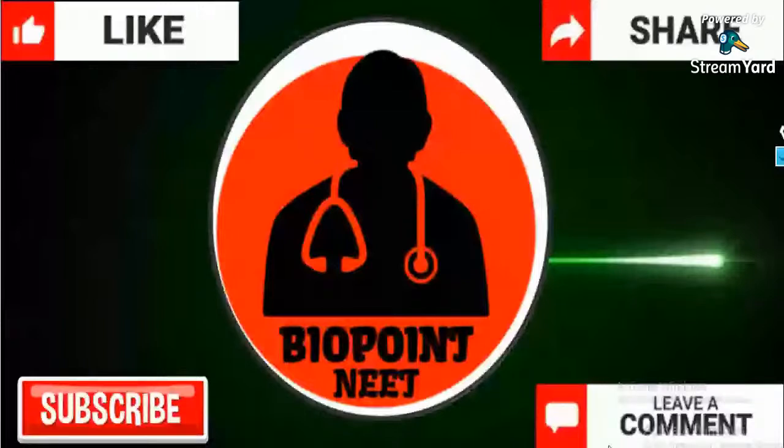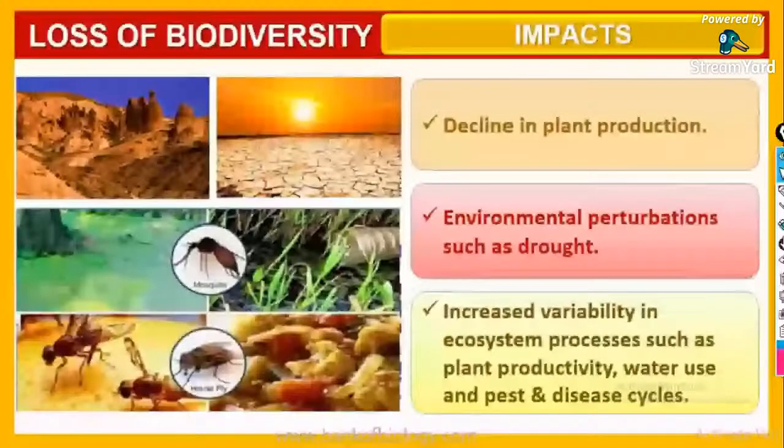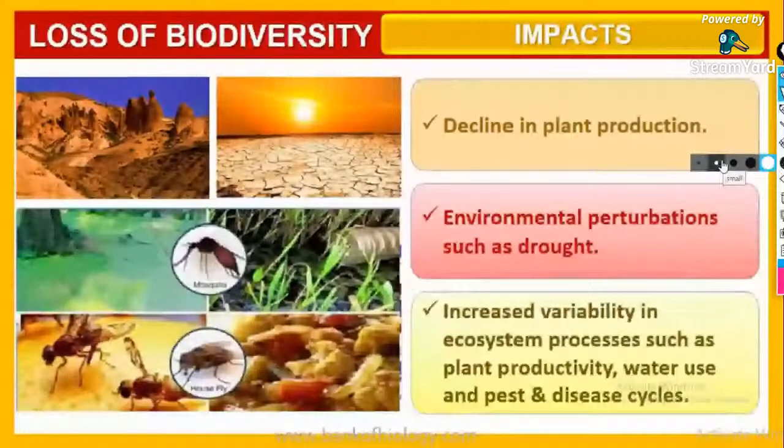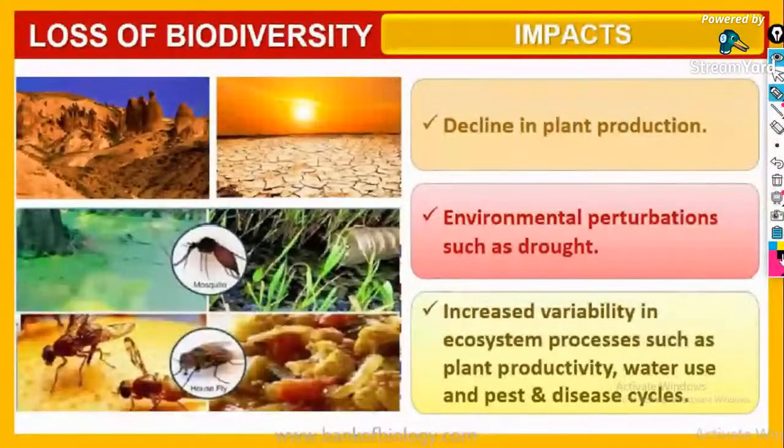First one is the impact. This is where we stopped in our last class. Impact of biodiversity. Loss of biodiversity has certain impacts on the whole ecosystem. So the first one is the decline in plant production.